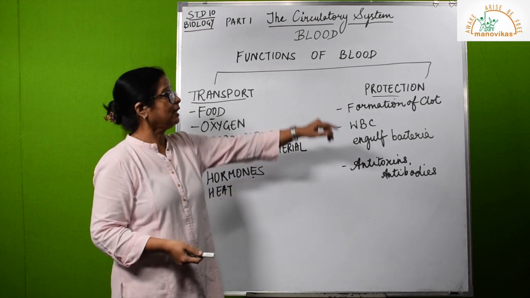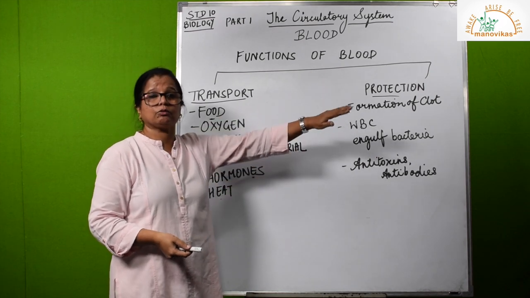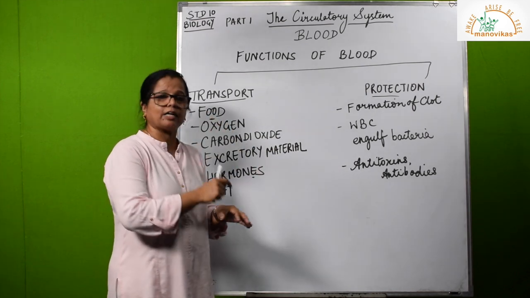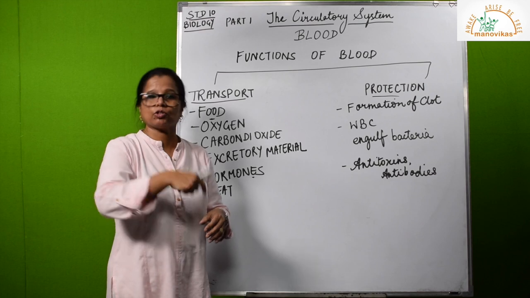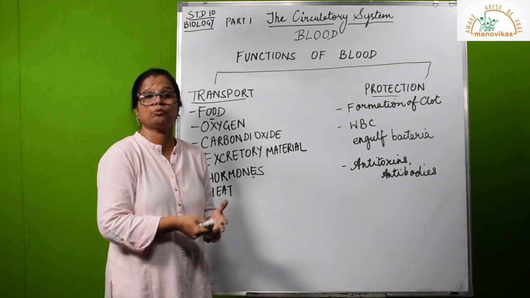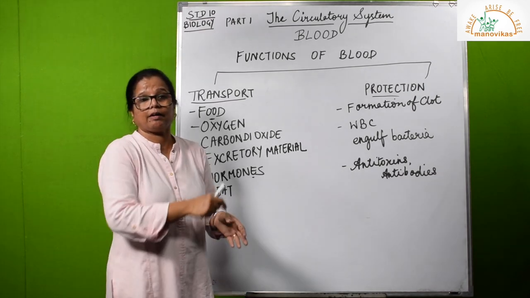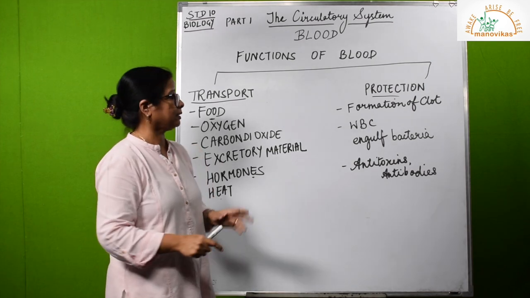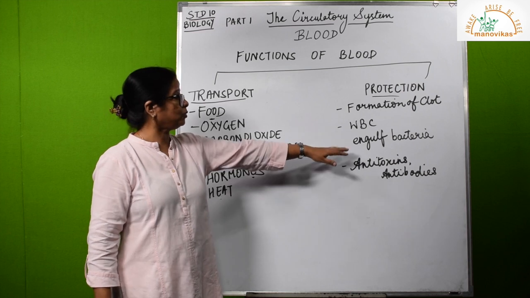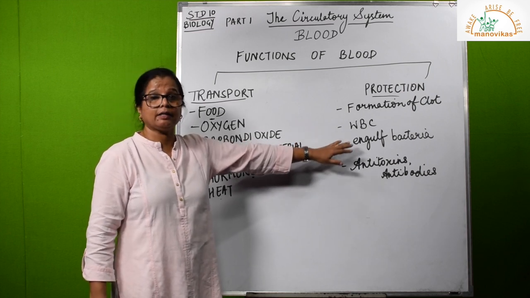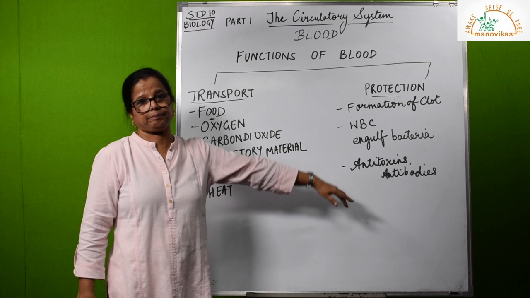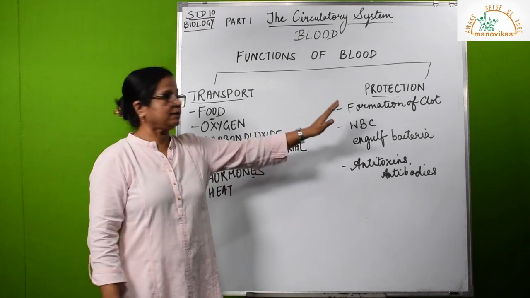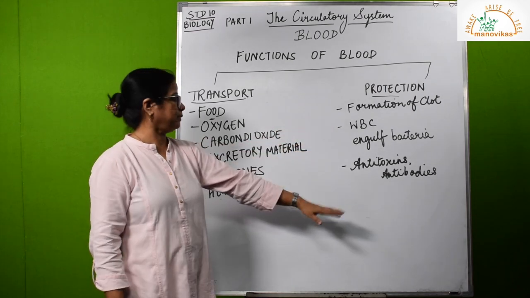But here understand that blood forms these clots so that the bleeding stops and that place which is injured is actually plugged. Once it's plugged, germs also can't enter inside. So the clot has 2-3 important things to do, like stopping the blood and also not allowing the entry of germs. There are WBC in the blood. What do they do? They engulf bacteria. That means they are like the soldiers of the body. Whenever these bacteria enter the body, the WBC fight with them, they engulf them, they destroy them.